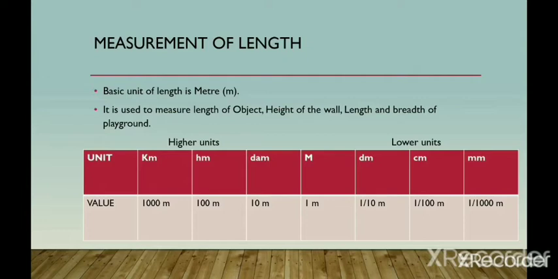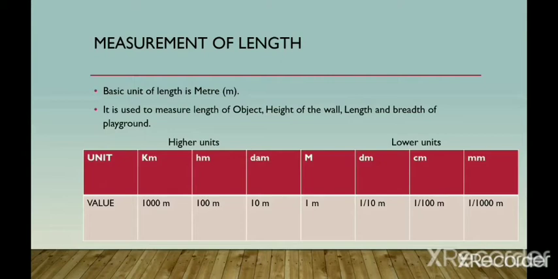So the first topic is measurement of length. For reaching any place, one should have an idea of how far the place is. This helps to decide how to reach that place by walking, taking the train, bus or aeroplane. To measure how far a place is, we need to measure the length between the places. So what does measurement mean? Measurement means the comparison of an unknown quantity with a known quantity. Okay? So let's begin this topic.